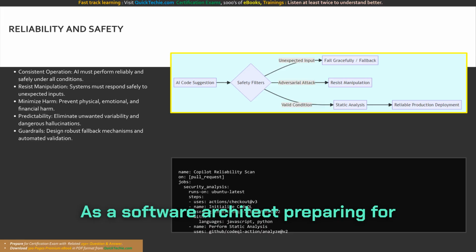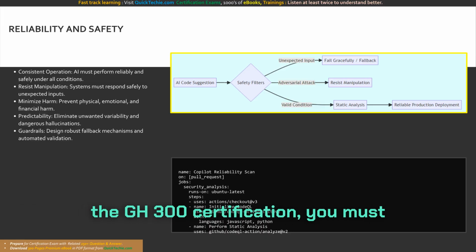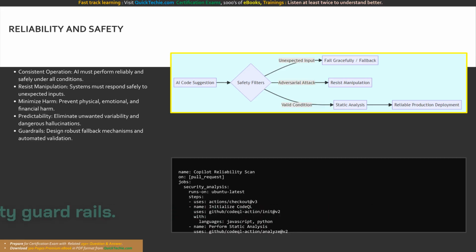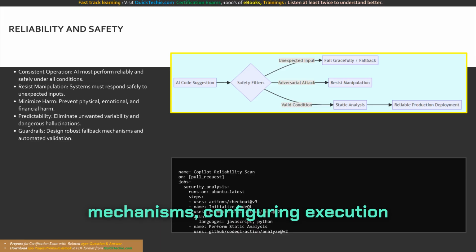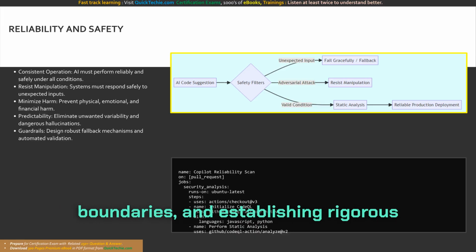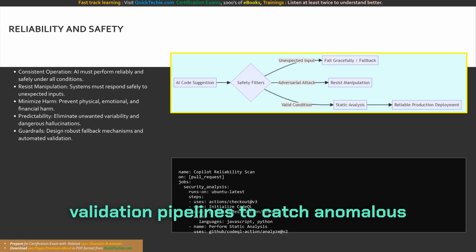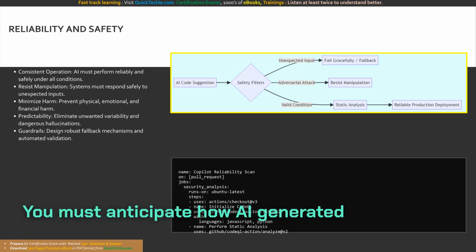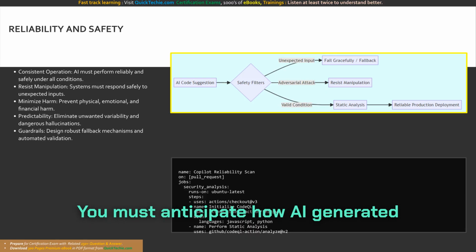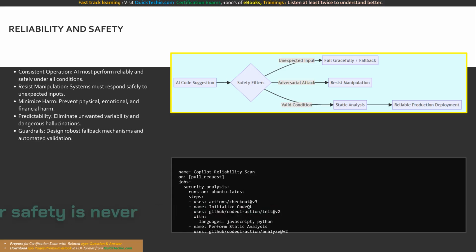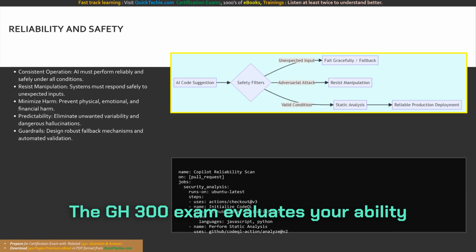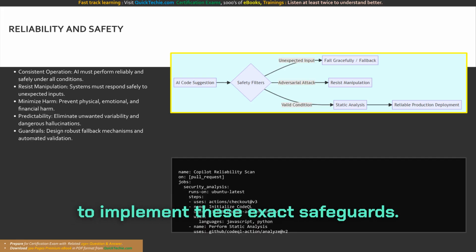As a software architect preparing for the GH-300 certification, you must ensure your deployments possess strict safety guardrails. This includes building fallback mechanisms, configuring execution boundaries, and establishing rigorous validation pipelines to catch anomalous AI behaviors. You must anticipate how AI-generated code might fail and proactively design your systems to fail gracefully, ensuring user safety is never compromised. The GH-300 exam evaluates your ability to implement these exact safeguards.